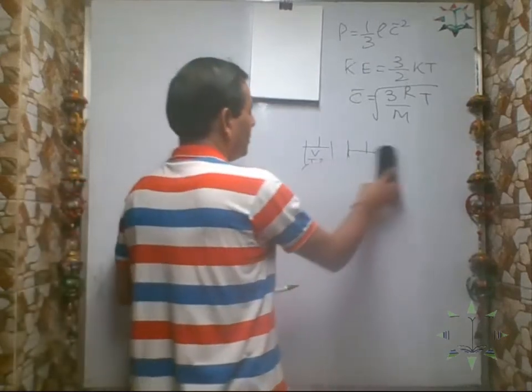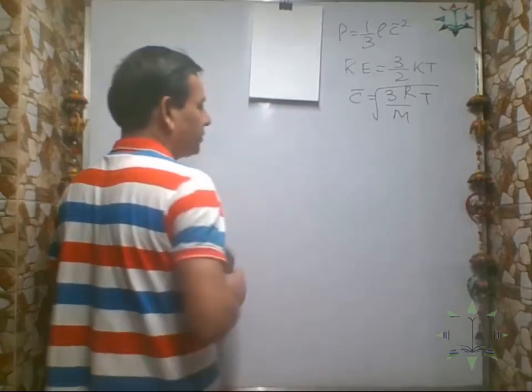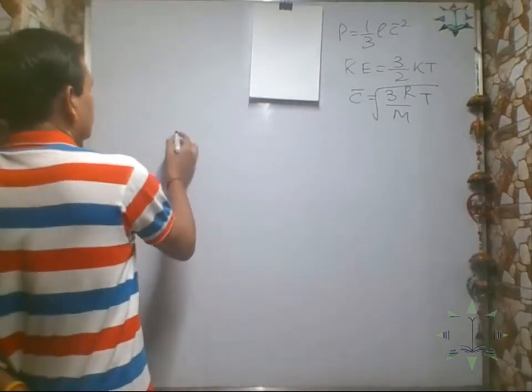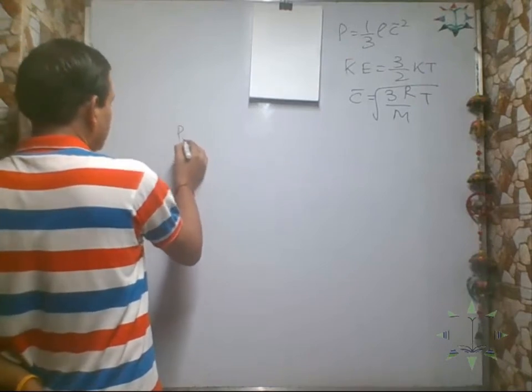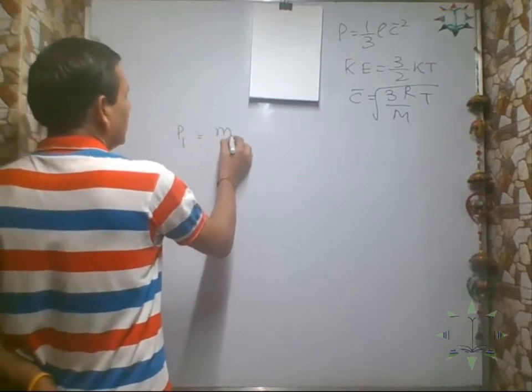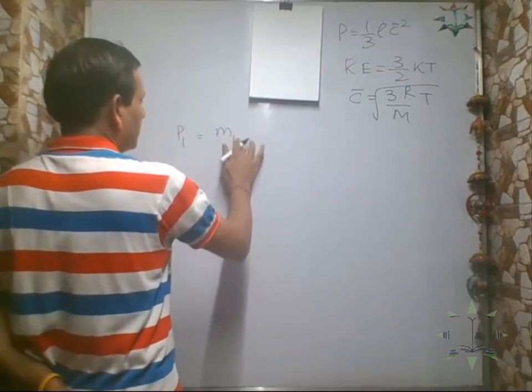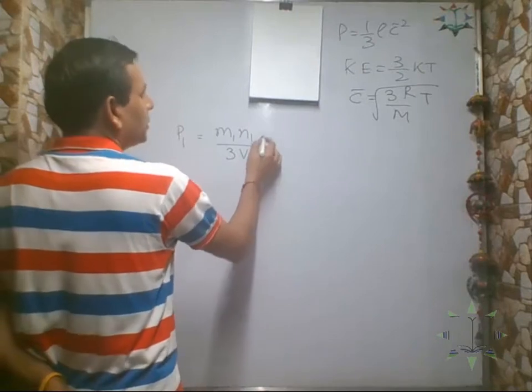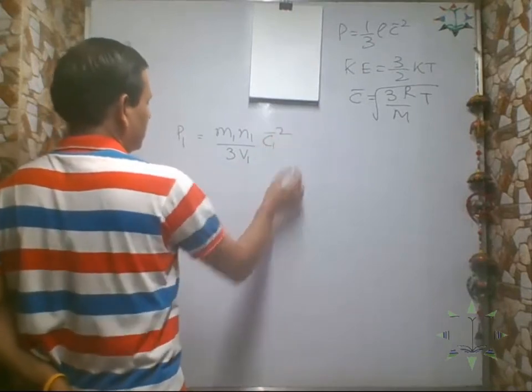Now, to prove Avogadro's law, let us consider two gases. For the first gas, the pressure exerted is P1 equal to m1 N1 by 3 V1 into C1 bar square.